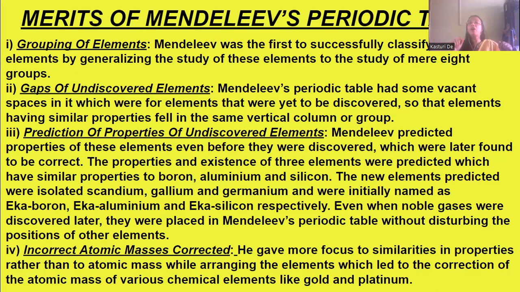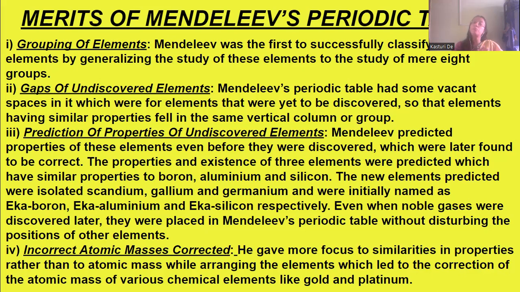Now, gaps for undiscovered elements. He kept some vacant spaces in his periodic table so that he could fit the later discovered elements, which were not yet discovered at that time, into these gaps in the vertical columns or groups. Now, prediction of properties of undiscovered elements.